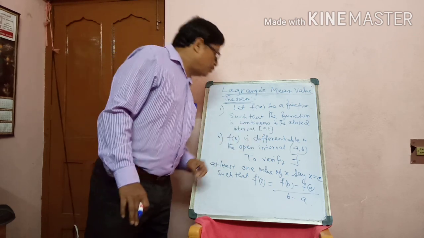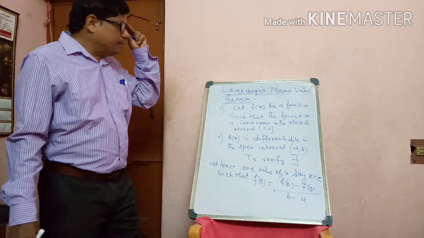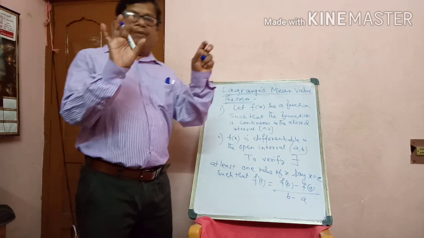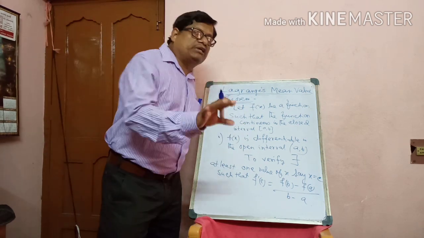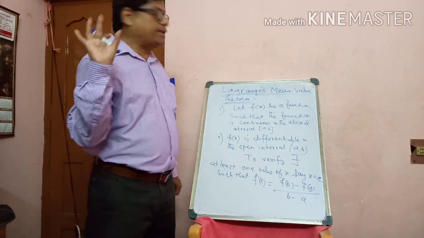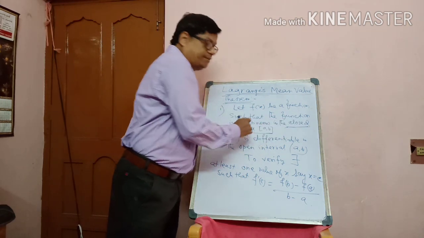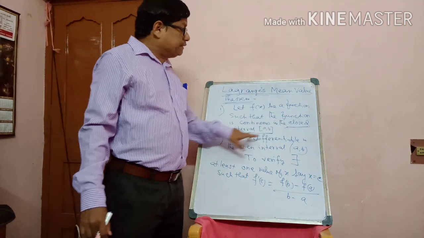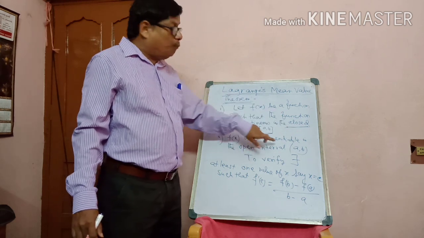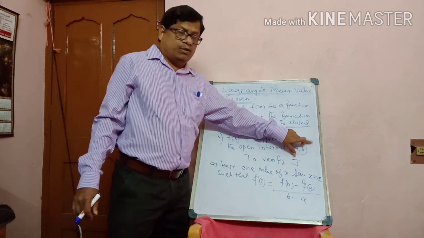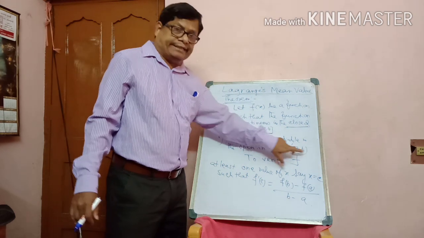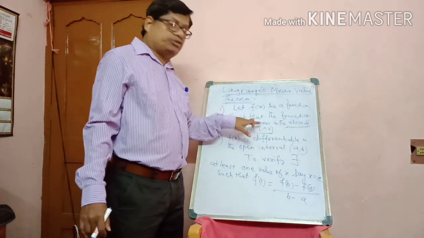First of all, f of x is a function such that the function is continuous in the closed interval AB. Important, closed interval. Keep in mind, f of x is differentiable in the open interval AB. This is the open interval, first bracket, and the closed one, third bracket.